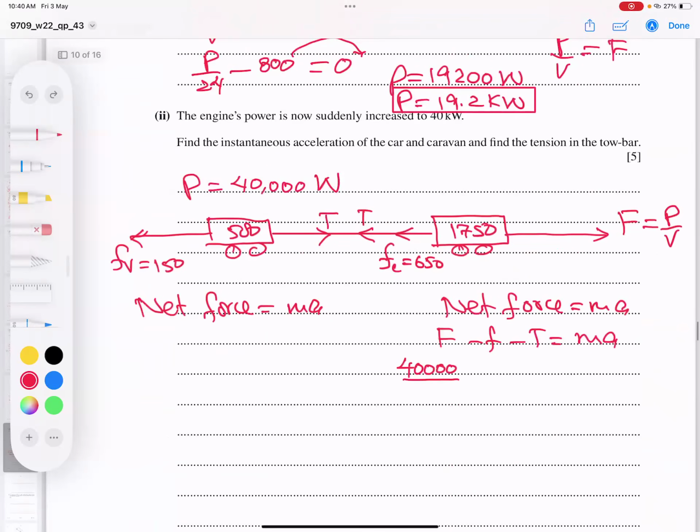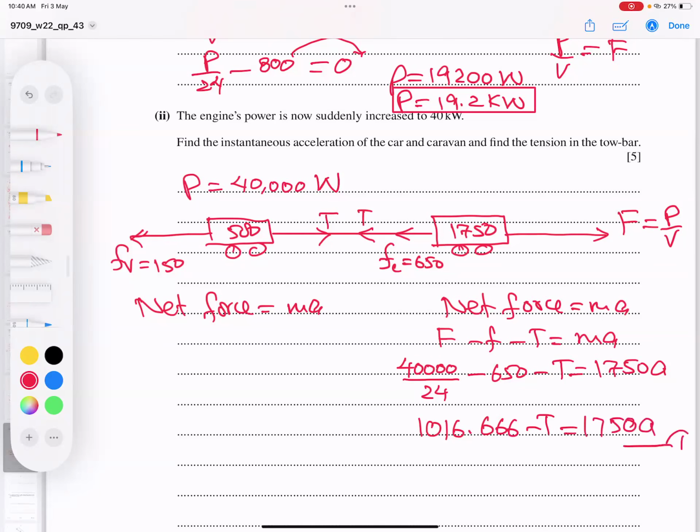Okay, wait, just wait, please. Yes, it is. Yeah, correct. Friction is what? 650. Tension, I don't know. Mass is 1750. And acceleration, I need to find. Okay, student, 40,000 divided by 24 minus 650. I subtract these two values. I'm getting here 1016.666 minus tension equal to 1750 times acceleration. Equation 1 done.